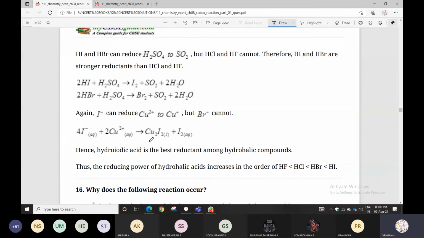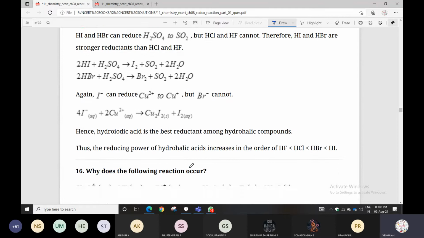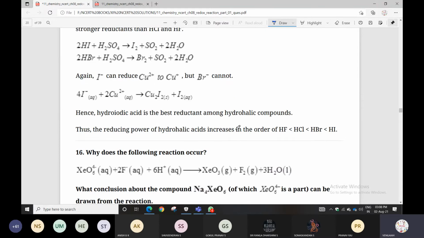HCl and HF cannot. Therefore, HI and HBr are strong reductants. HCl and HF do not react with sulfuric acid and do not form SO2. Hence, hydroiodic acid is the best reductant among the hydrohalic compounds. Thus, the reducing power of hydrohalic acids increases in the given order. When a hydrogen halide is considered, HA is a strong reductant. Under normal conditions, fluorine is a strong oxidant. Okay? That's all. Next one.